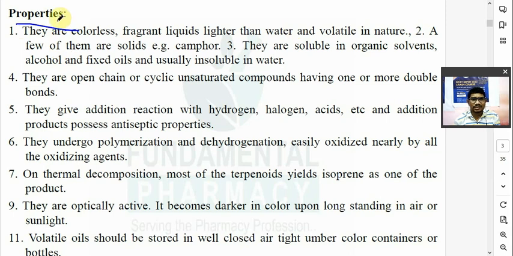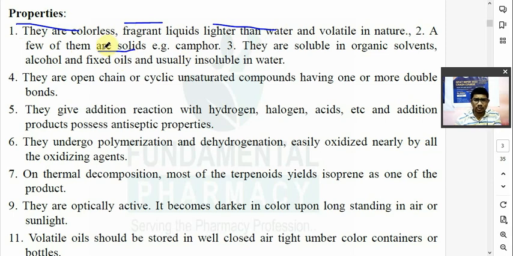They are colorless liquids, and they have a specific kind of smell. They have less density than water, lighter than water, and they are volatile in nature. A few of them are solid. Solid terpenoids, for example, camphor.